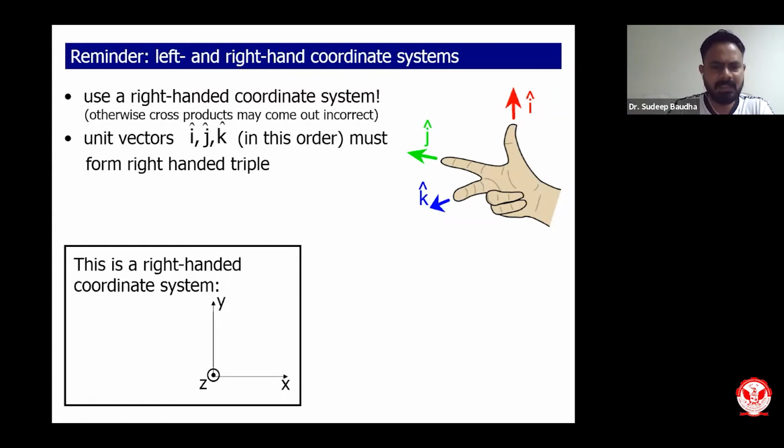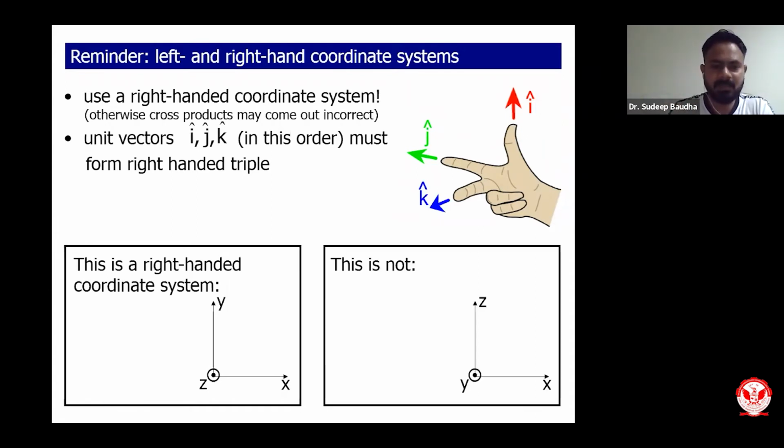As you can see, Y is vertical, X is horizontal, and Z is coming out from your screen. So this is your right-handed coordinate system, but this is not. Please remember, Y cannot be in this particular direction. It's very simple. We have to follow one orientation. After all, if you follow this orientation, that is also correct. But for all calculations, you must remember which particular combination you use.